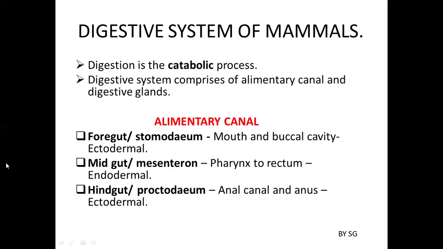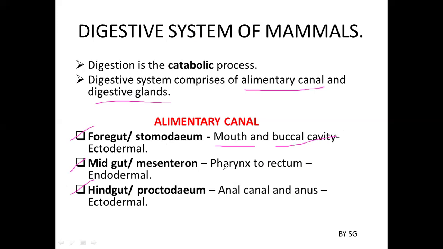So as we already dealt, digestion is a catabolic process. Now this digestive system comprises the alimentary canal and the digestive glands. Coming to the alimentary canal, it has three parts: foregut, midgut, and the hindgut. The foregut includes the mouth and buccal cavity, which is ectodermal in origin.